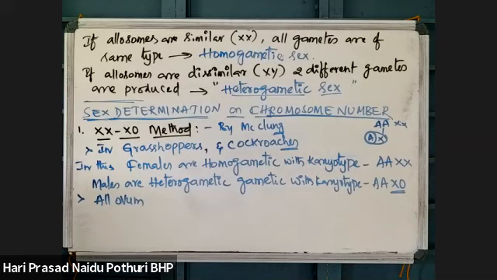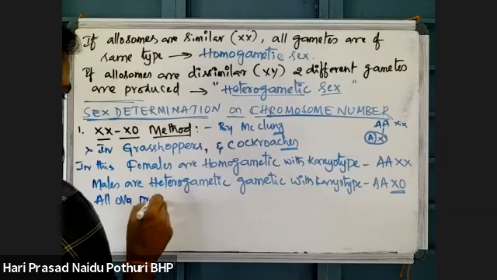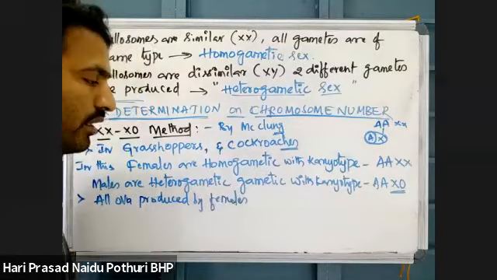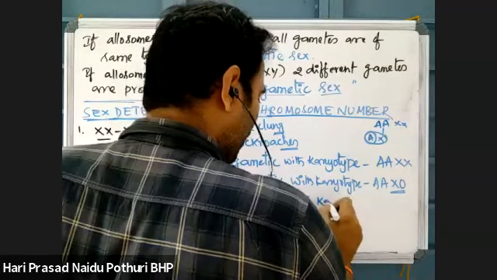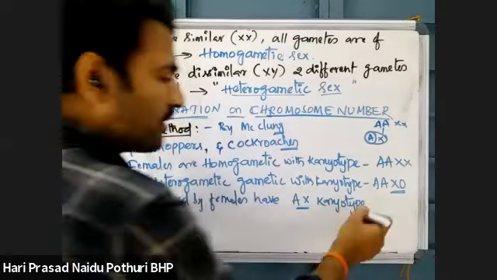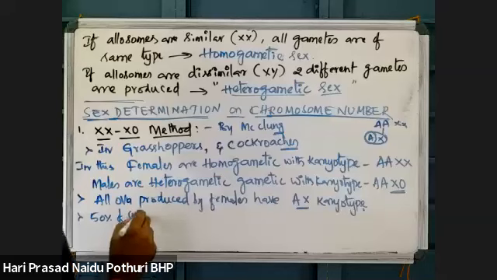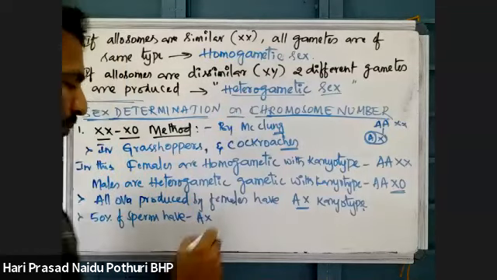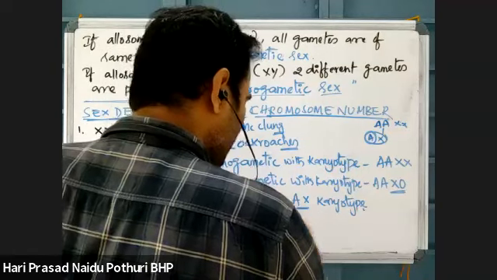So all ova produced by females have AX karyotype, and 50% of sperms have AX karyotype and the remaining 50% have A0 karyotype.